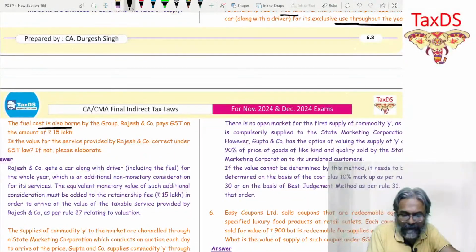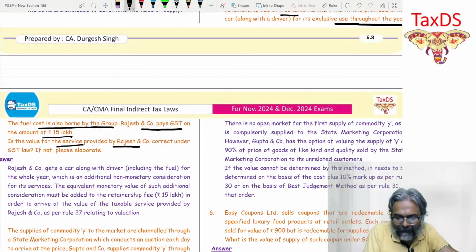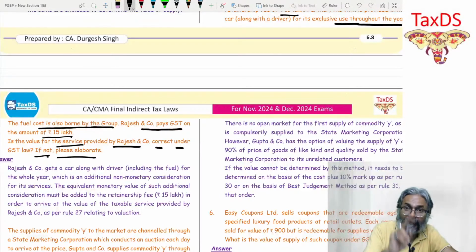Be careful over here now, students. The fuel cost is also borne by the group. Rajesh and Company pays GST on the amount of rupees 50 lakh. Is the value of the service provided by Rajesh and Company correct under GST law? If not, please elaborate. Be careful. Please elaborate.